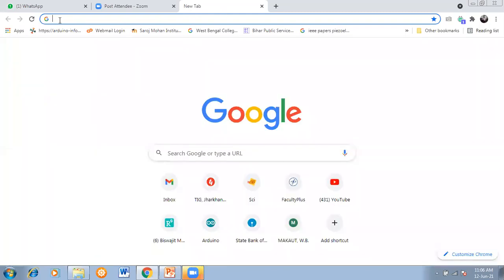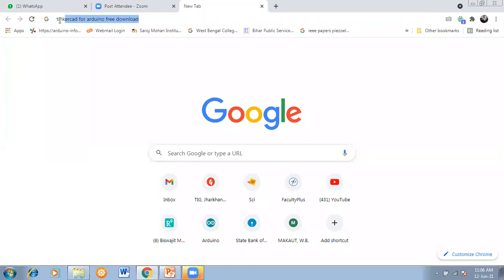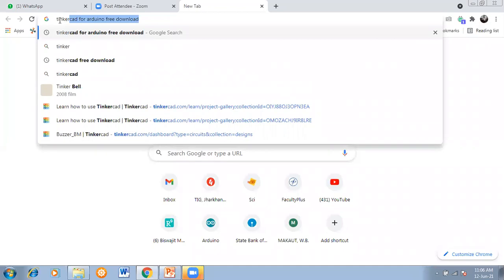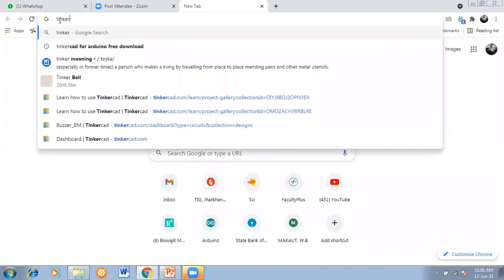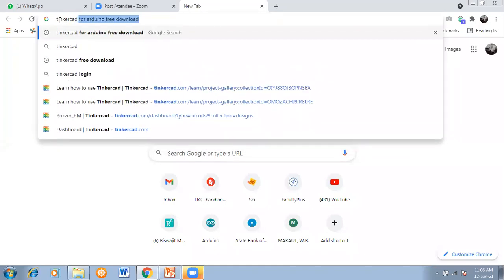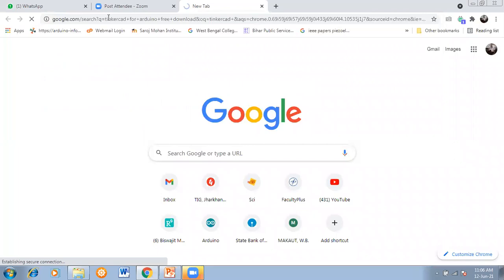You write Tinkercad, Tinkercad. Okay, then press enter. That page will automatically open.